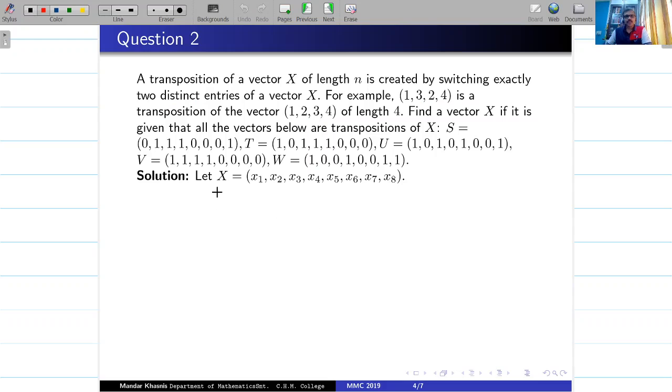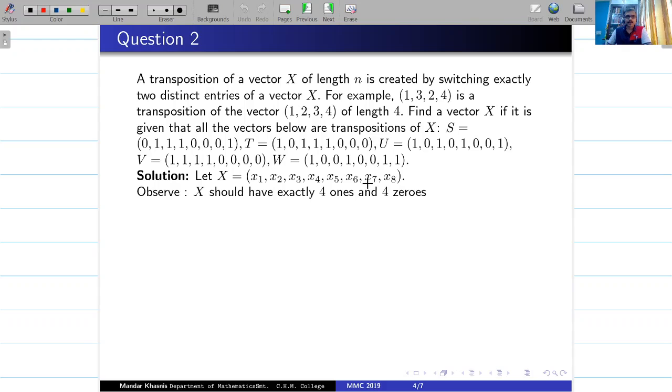The starting point is, let's fix some notation: x1, x2, up to x8. We want to determine all these 8 entries. But if you observe carefully, all these transpositions have exactly 4 ones and 4 zeros. Transposition means only interchanging, so the number of ones and number of zeros will remain the same. So x should have exactly 4 ones and 4 zeros. That is the first thing. Amongst these 8 entries, there are 4 ones and 4 zeros.